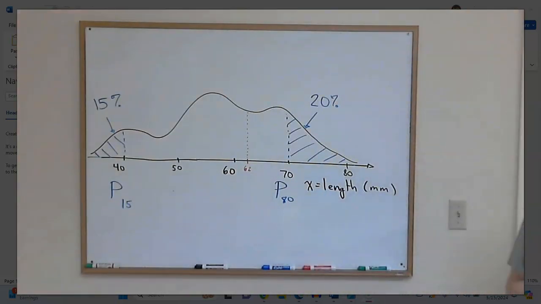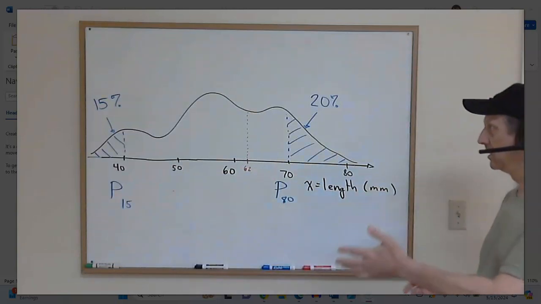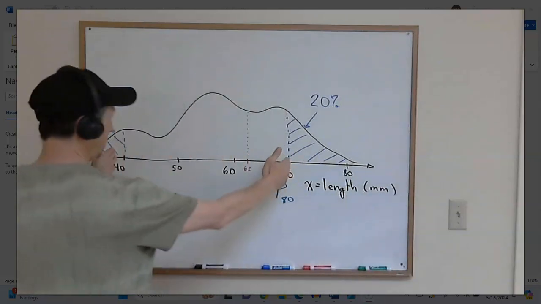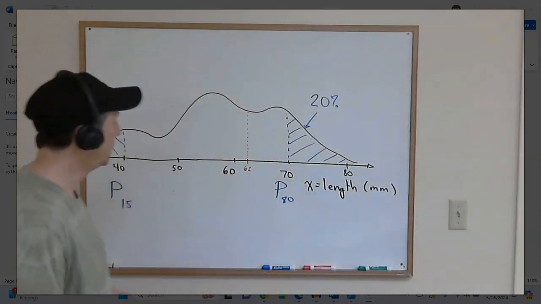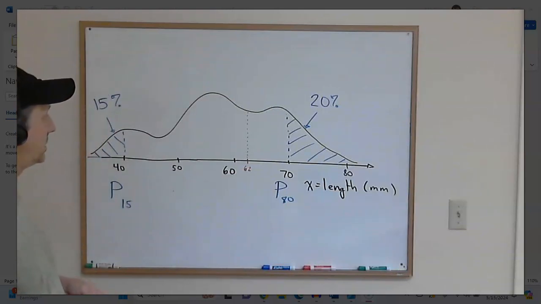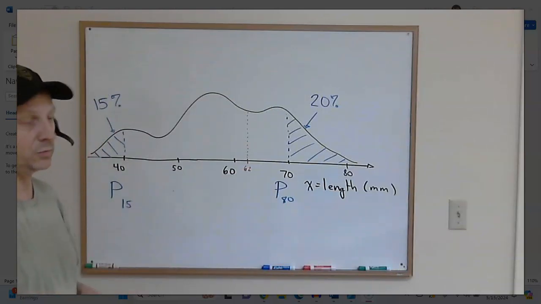Sub-question E: if we select one worm at random, what is the probability that it is between 40 and 70 millimeters long? So in other words, what percentage of the area is in the zone between? And this illustrates that this is the kind of problem that we can actually do with continuous curves.